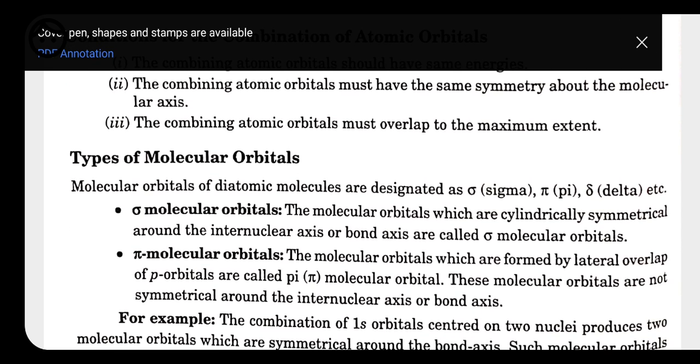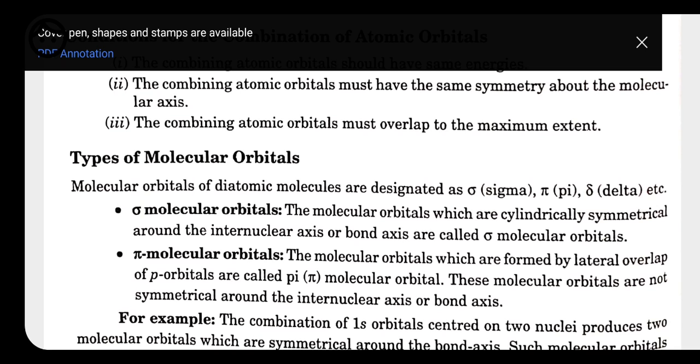Next, the combining atomic orbitals must overlap to the maximum extent. It means the extent of overlapping should be large. Greater the overlapping, greater will be the electron density between the nuclei. So if the overlapping is more, it will be easier for the formation of the orbital. So these are some conditions for the formation of molecular orbitals. If these conditions are not followed, then the molecular orbital would not be formed.